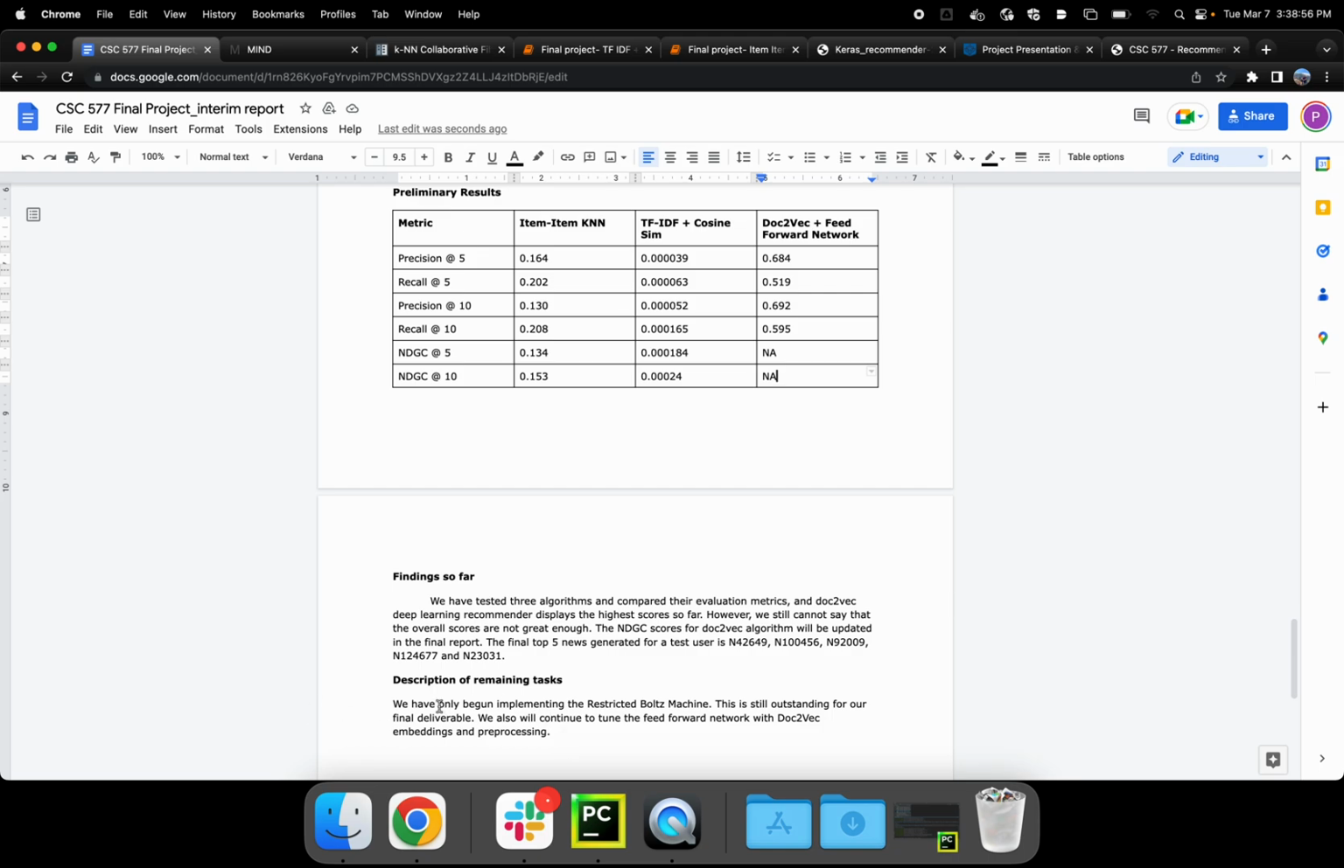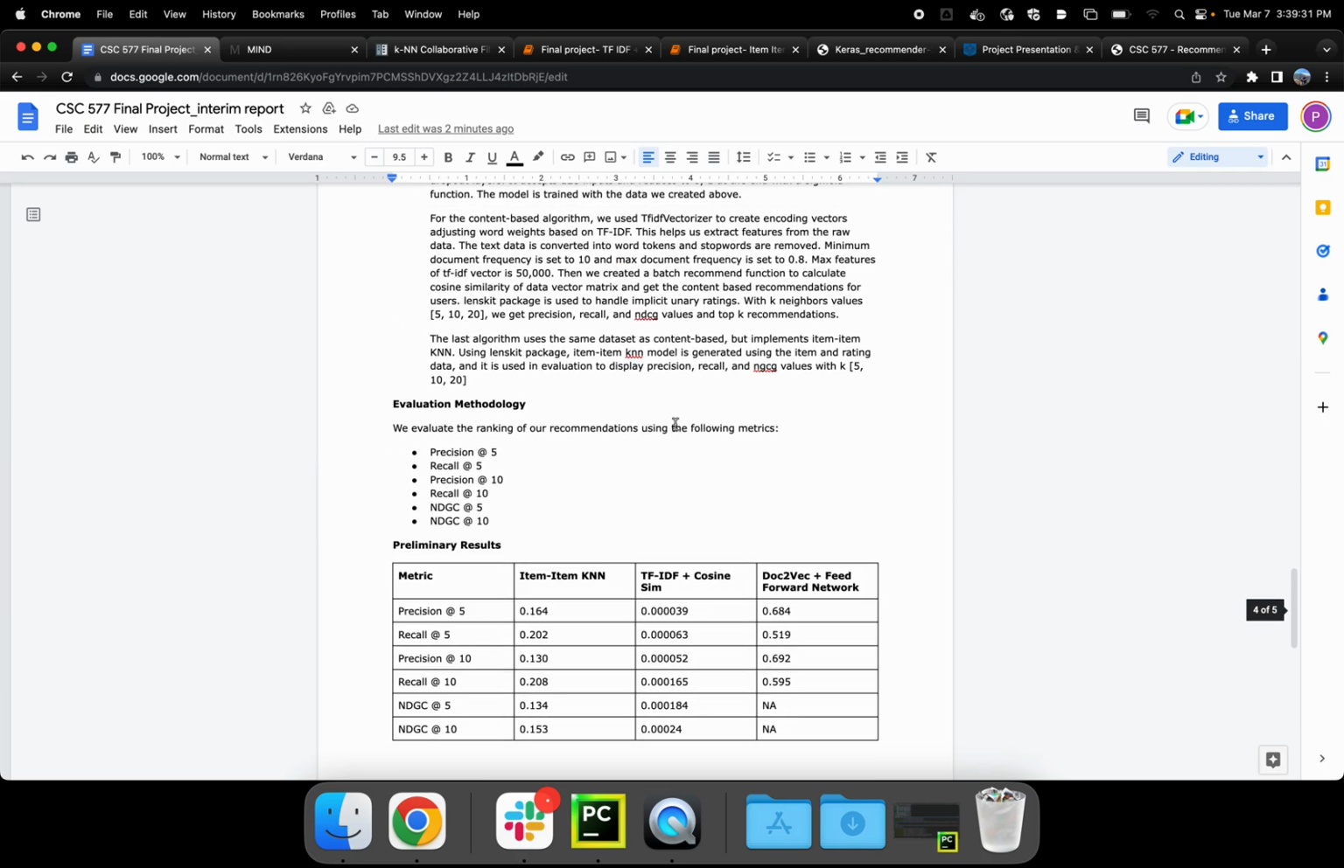The other thing that's outstanding is we've only begun to implement our restricted Boltzmann machine. Given that our feed-forward network has done so well, my intuition says that the restricted Boltzmann machine will do well as well, if not better than the feed-forward network, since it is a well-known algorithm for recommendations in the deep learning recommender space, especially if we use the doc2vec embeddings for pre-processing. And that is our project. Thank you.